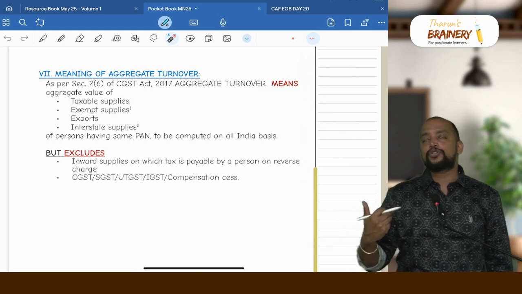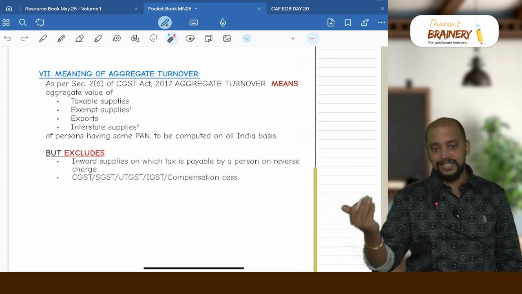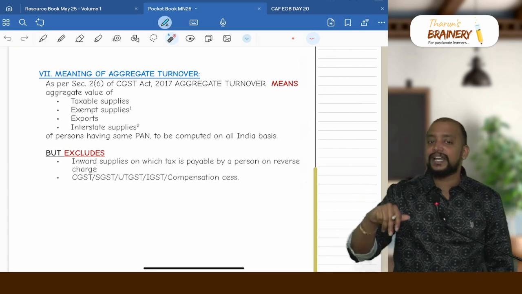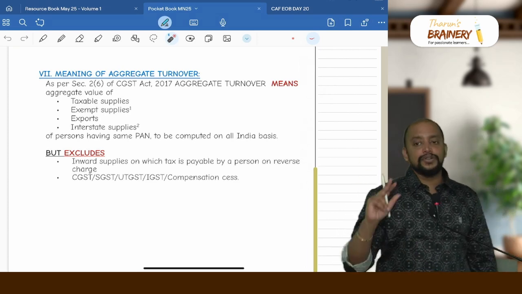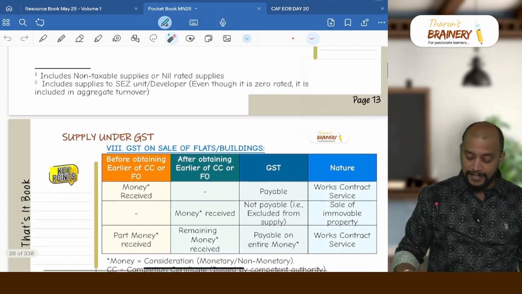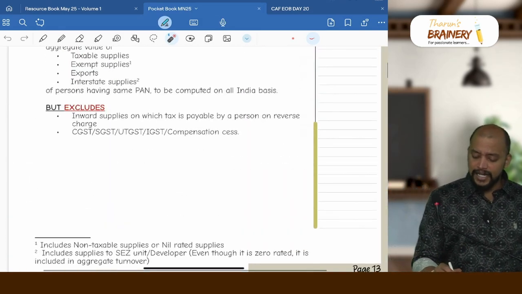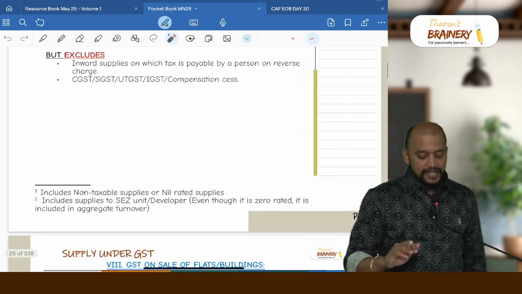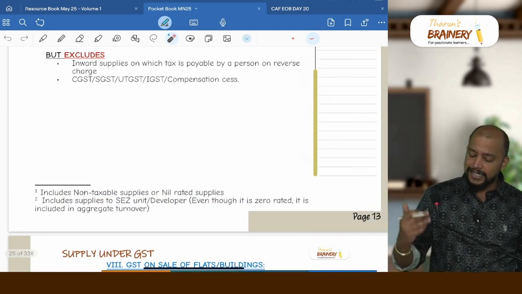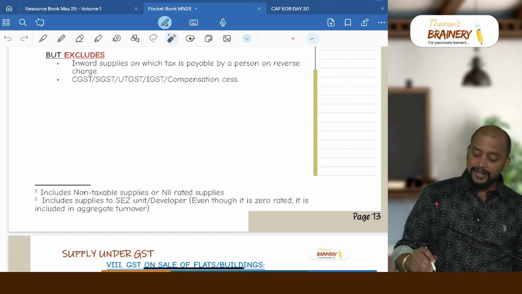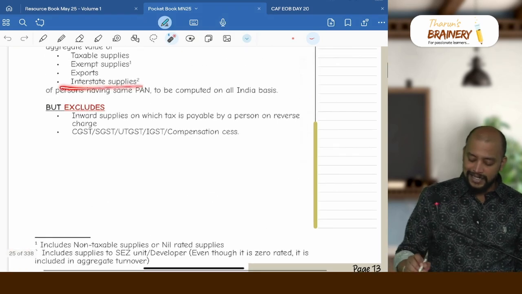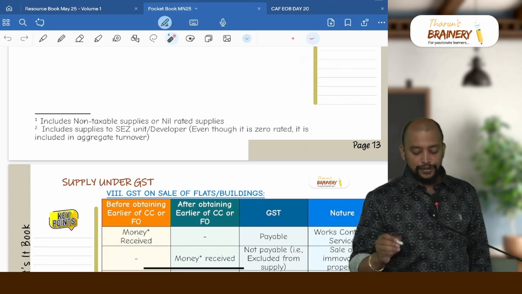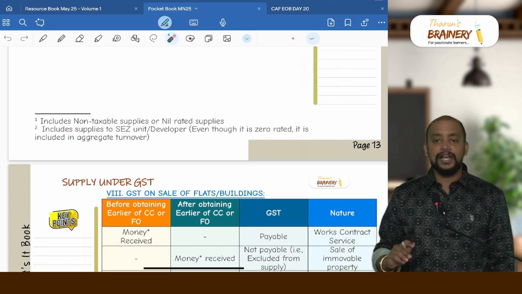For example, I am selling tobacco products, there is central excise duty as well as GST. Now in that case, GST will not be taken in aggregate turnover, but central excise duty will be taken in aggregate turnover, yes. Then next, here when I say non-tax exempted supplies, that exempted supplies includes non-taxable or nil-rated supplies. Even supply to SEZ, supply to SEZ is zero rated supply, that will also be coming under interstate supplies, you can see. So interstate supplies include supplies to SEZ unit or developer, even though it is zero rated, it is included in the aggregate turnover.